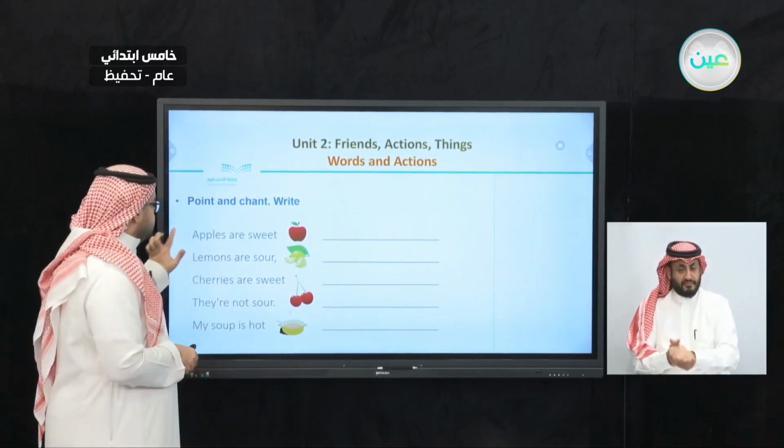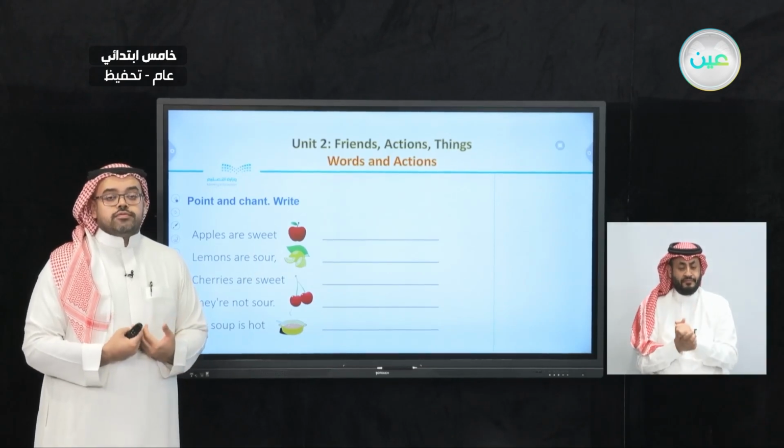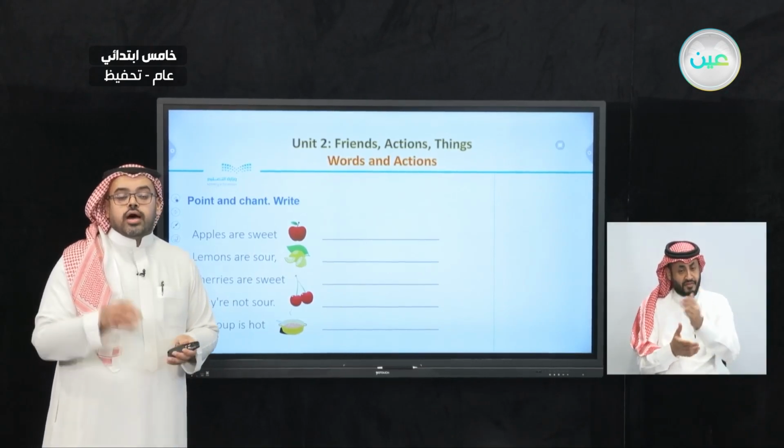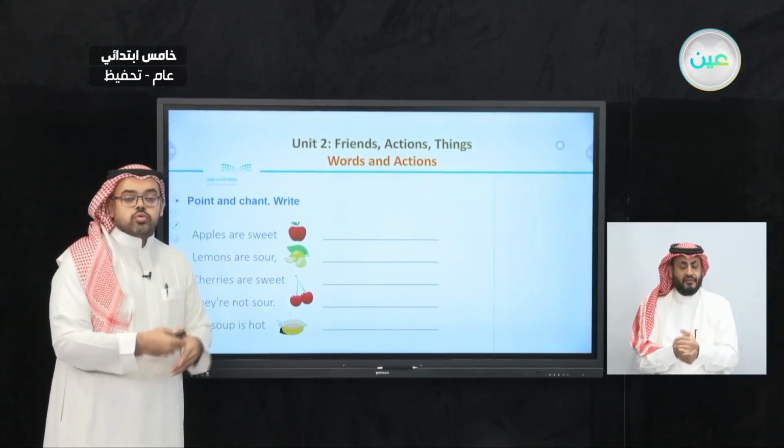So, what we're going to do now is point and chant. After this, we're going to write down the chant here in this line. As you can see, we have 5 lines. In front of each of these chant lines, we're going to write or copy the same sentence. As we did last time, I'm going to chant first. After I do, I want you to watch me while I point and then chant with me.